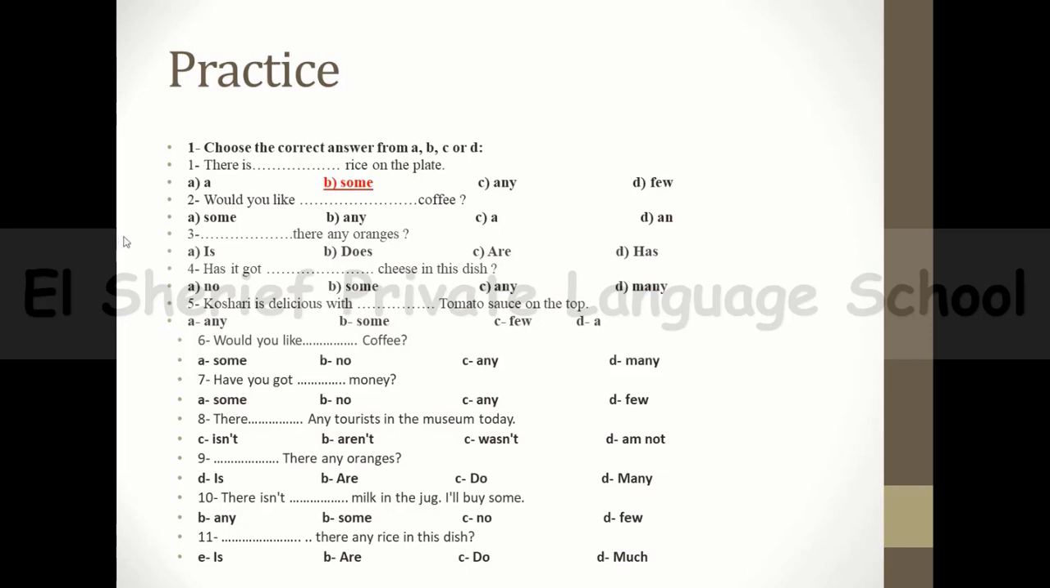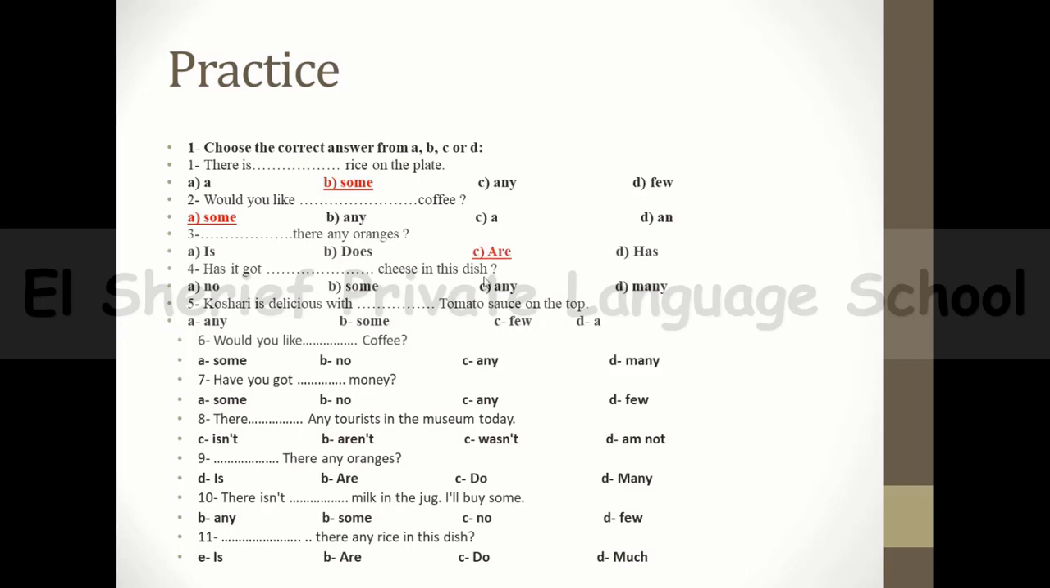It's an offer, guys, so you will say, would you like some coffee? Okay, now let's move to number 3. We have to ask with something, then there are any oranges? Pay attention, guys, this oranges is a countable, plural countable noun. So we will use are.